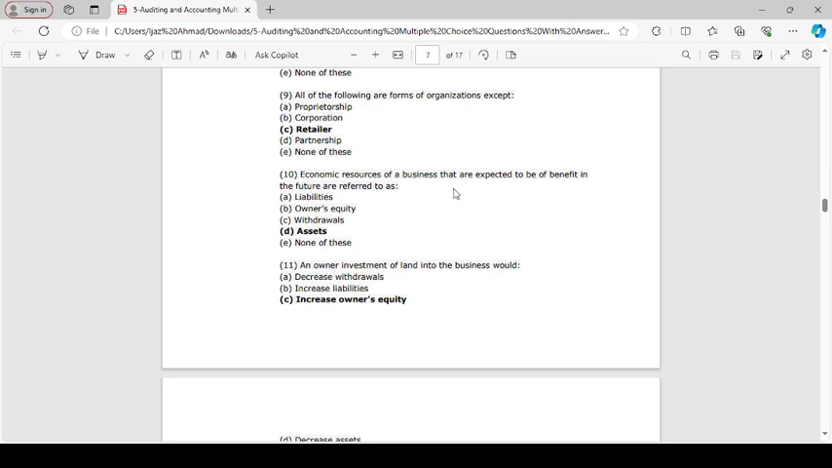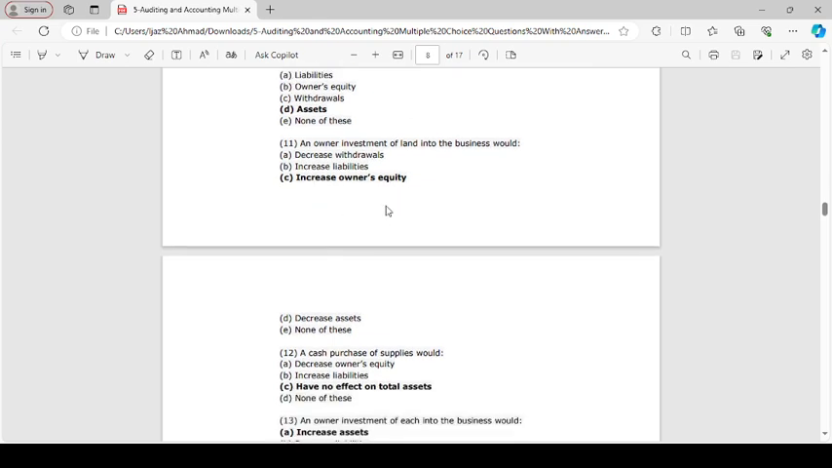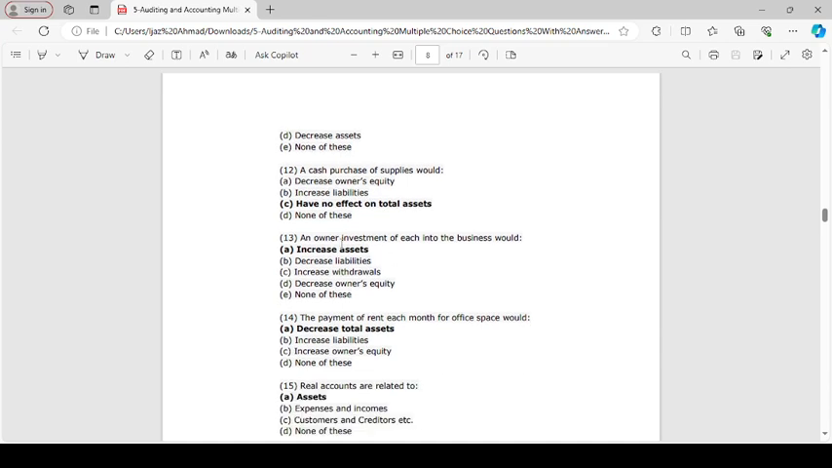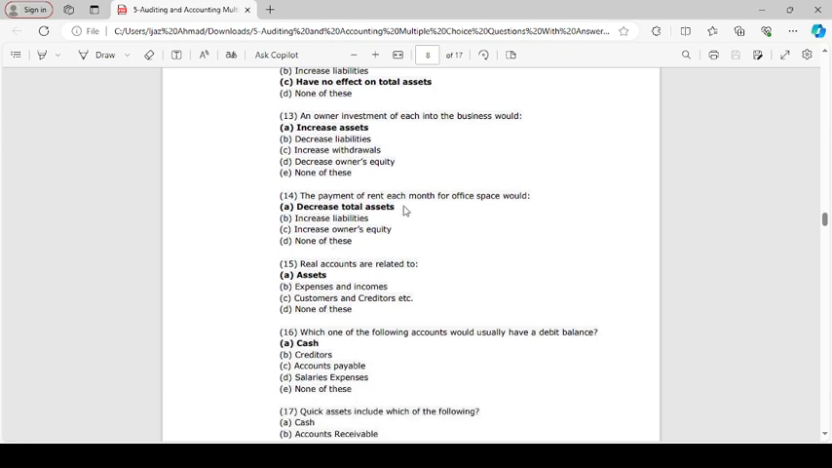Economic resources of a business that are expected to be of benefit in future is asset. Owner investment of land into business would increase owner equity. A cash purchase of supply would have no effect on total asset. An owner investment of cash into business would increase asset. The payment of rent each month for office would decrease total asset.